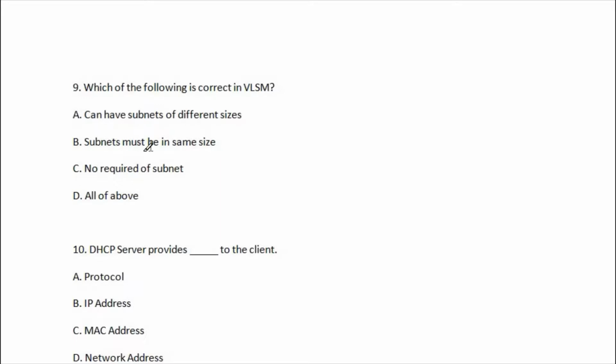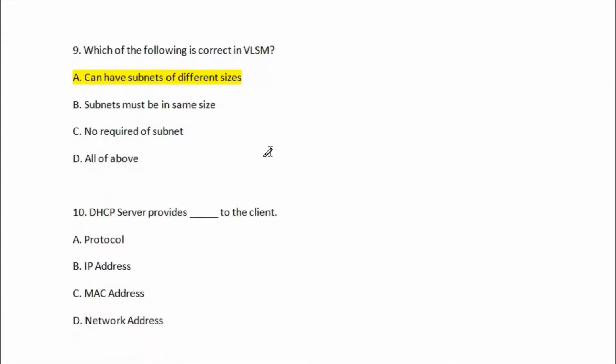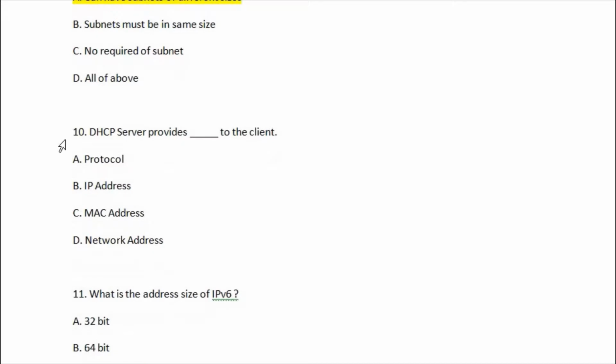First option is can have subnets of different sizes, second is subnets must be the same sizes, third one is no requirement of subnets, and last one is all of those. So the right answer of question number 9 is option A, can have subnets of different sizes, because it uses more than one mask in the same network.